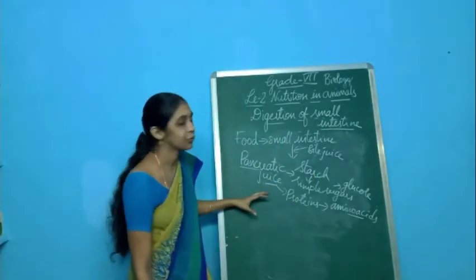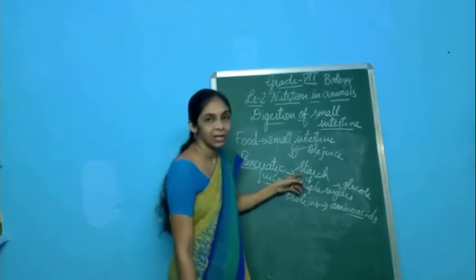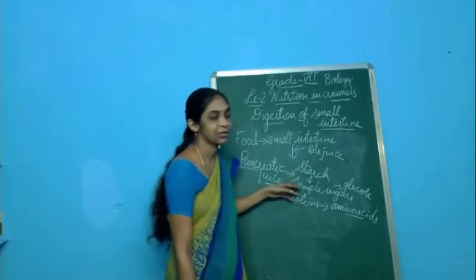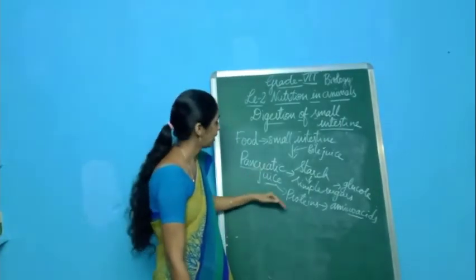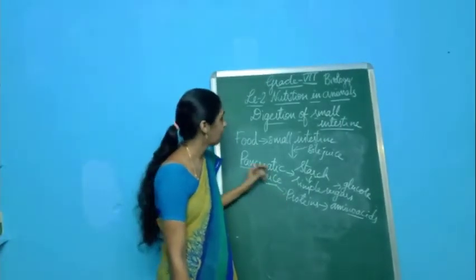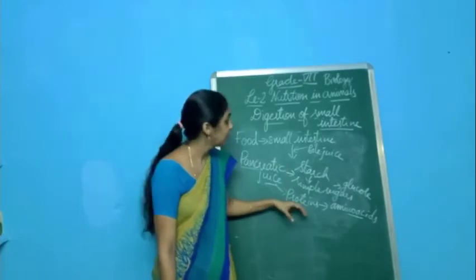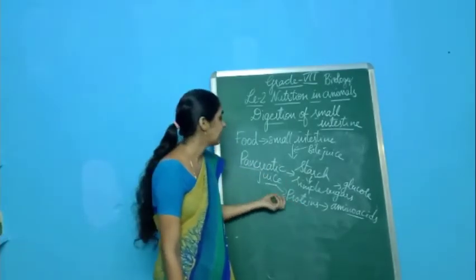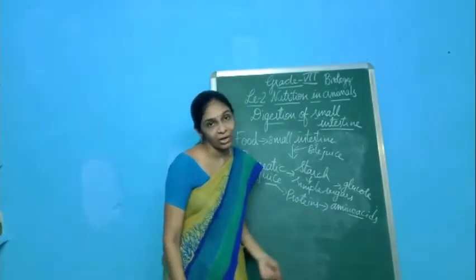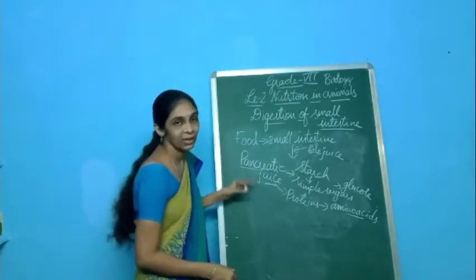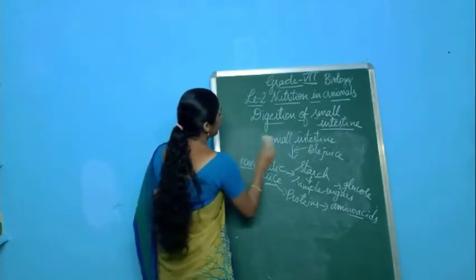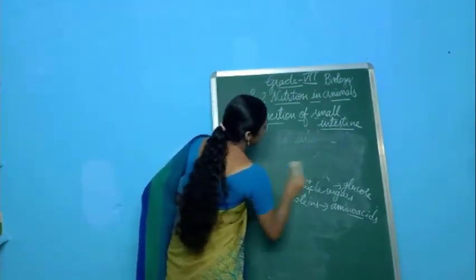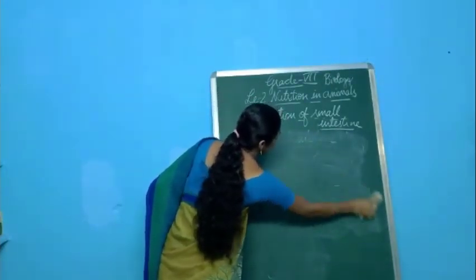So the pancreatic juice mainly acts on the starch, and it will degrade the starch into simple sugars like glucose, and it also shows some action on the proteins, and it will break down the proteins into amino acids. And once again we'll discuss the complete process of digestion that occurs in the small intestine.